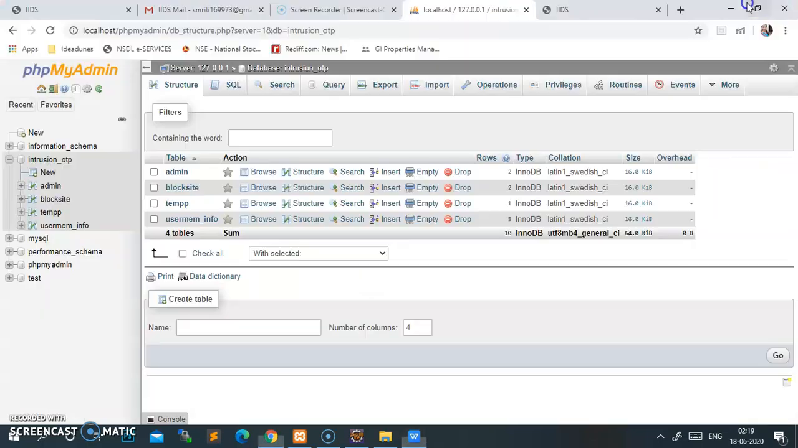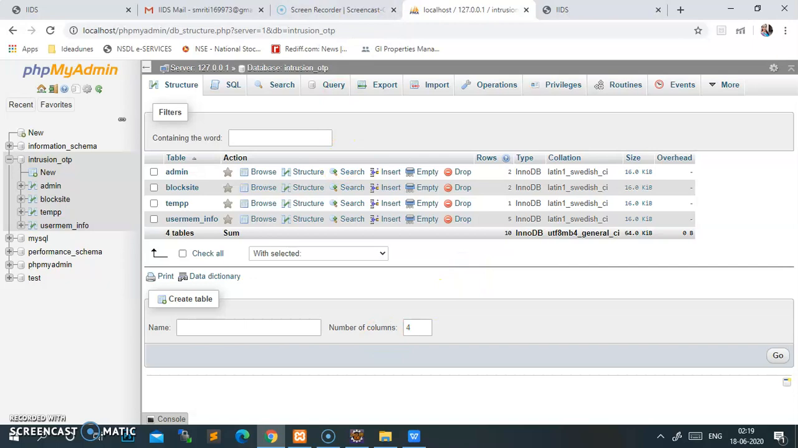Our front end is Java Servlet pages, our back end is advanced Java, and we are connecting our database through the XAMPP server. Here is the XAMPP server. Here there is an intrusion OTP which captures the photo. Here the admin, block site, temp and username information databases are created. These are the users who are accessing the non-restricted activities. That database will show here in phpMyAdmin in XAMPP, created through back-end database development.